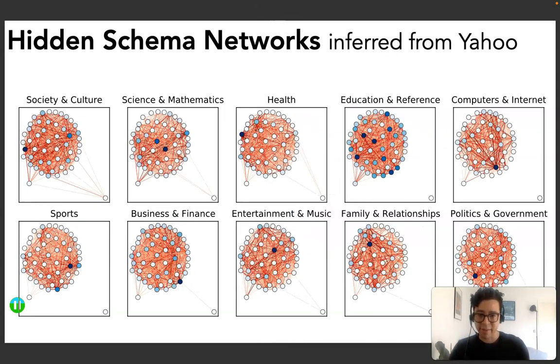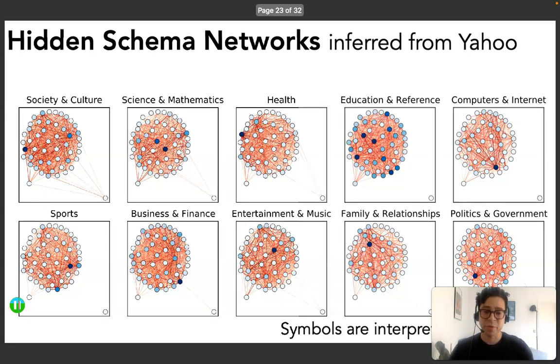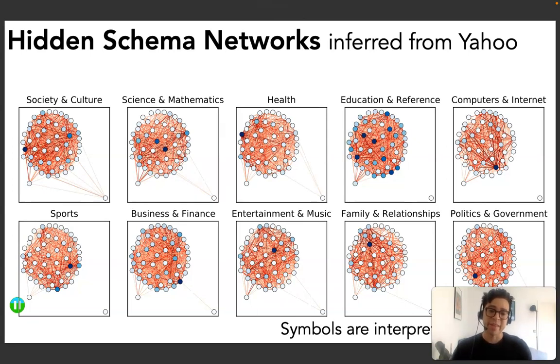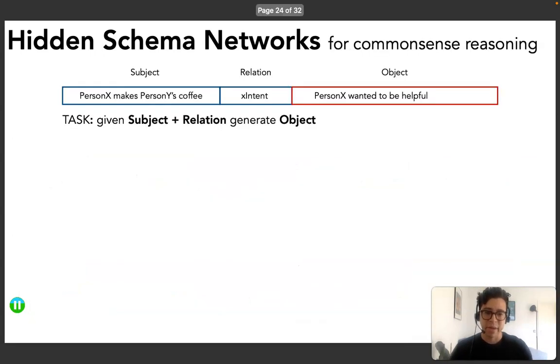So here we can see the schema distributions that we get when we encode the different subsets of the Yahoo dataset using our methodology. And in our paper, we show that the symbols that we inferred encode different notions of semantics. Now, with these representations at hand, we can try to tackle reasoning problems. And I will illustrate with a common sense reasoning task.